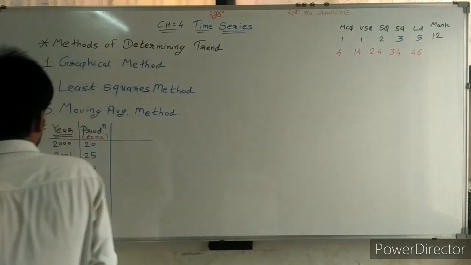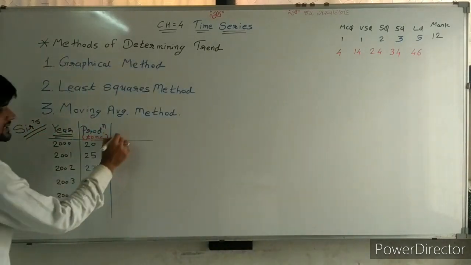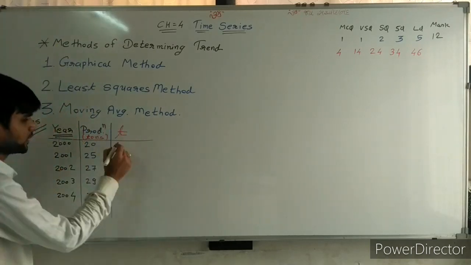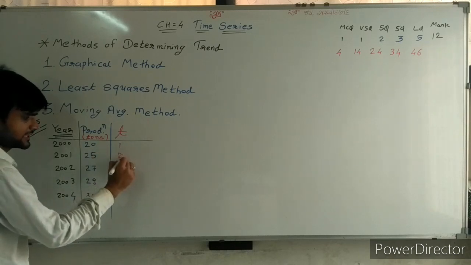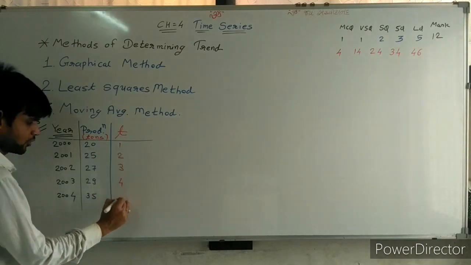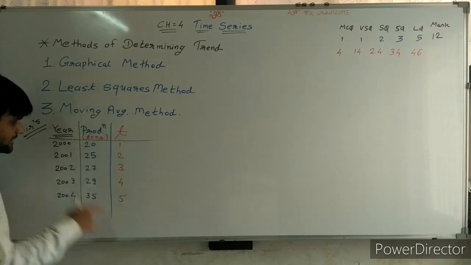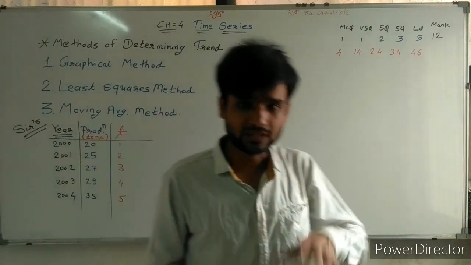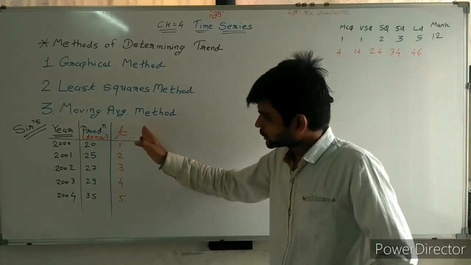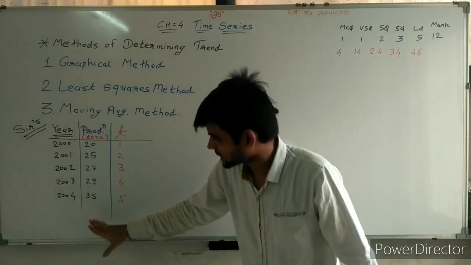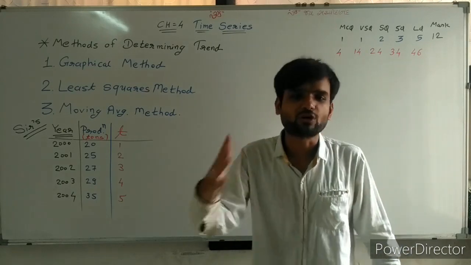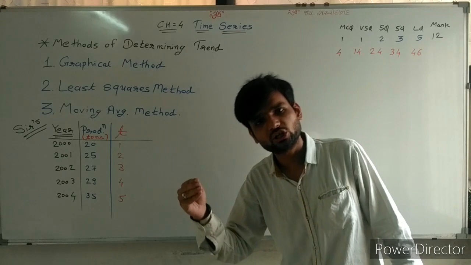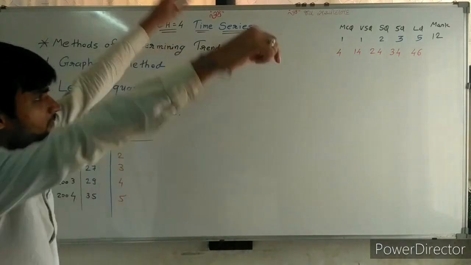Suppose we consider the year as time t. So give value 1 for the first year, second year, third year, fourth year, fifth year. So time is 1, 2, 3, 4, 5. Now, on the basis of time, production information is given. We are plotting this production information on a particular graph, so preparing one graph here.